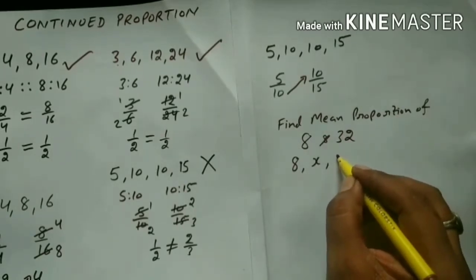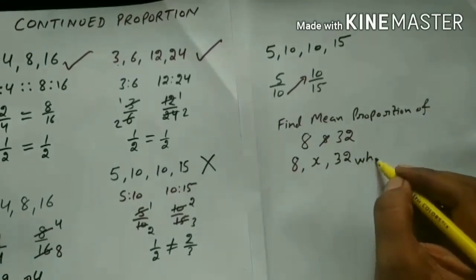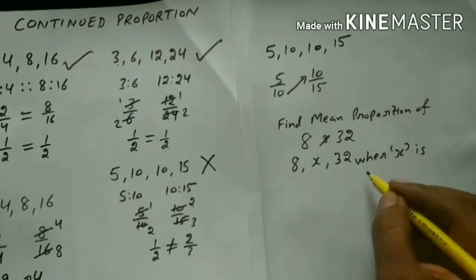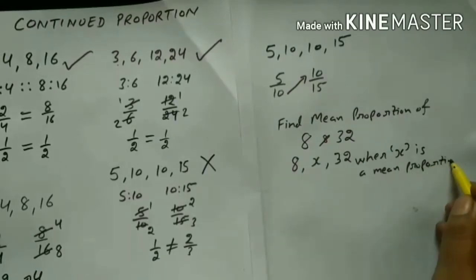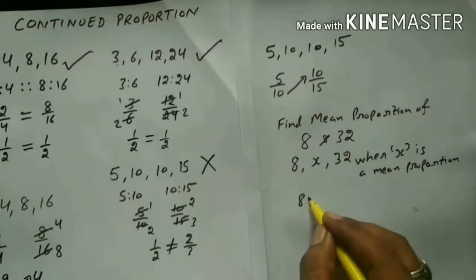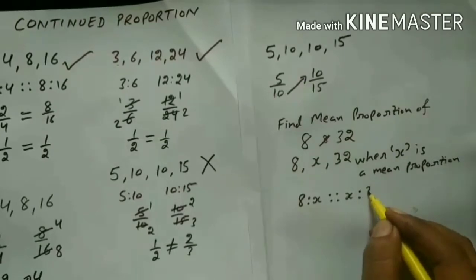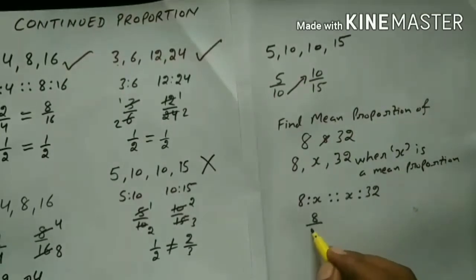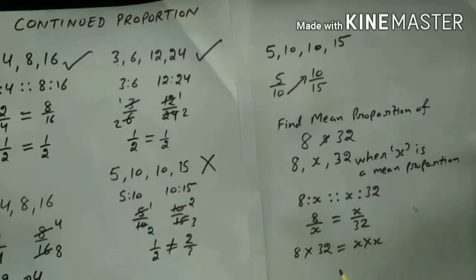As we did in the earlier question, we repeat the x in the middle and then apply the fraction rule to find the value of x. x multiplied with x and 8 multiplied with 32.